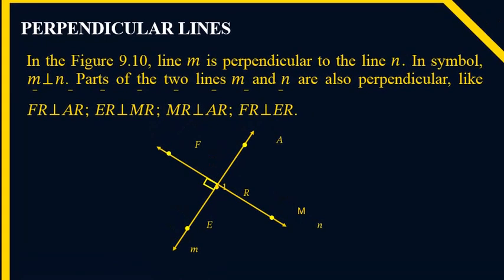Perpendicular lines. In figure 9.10, line M is perpendicular to line N. In symbols, M is perpendicular to N. Pairs of lines are also perpendicular, like line FR perpendicular to line AR, then line ER perpendicular to line MR, then line MR perpendicular to line AR, then line FR perpendicular to line ER.